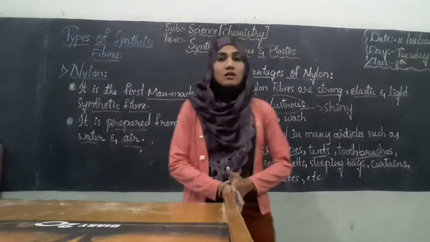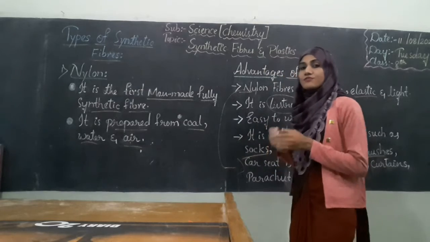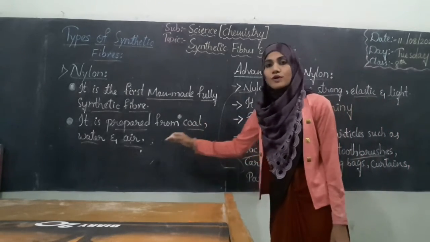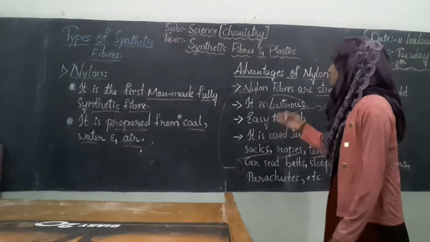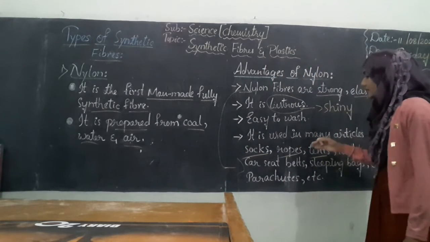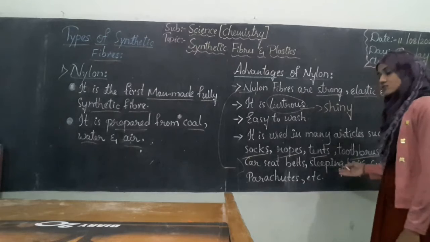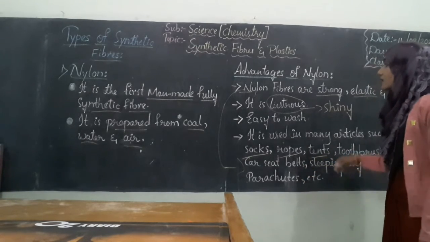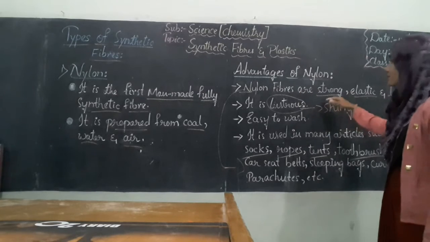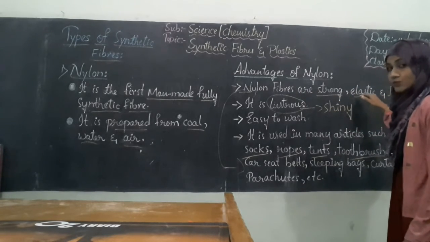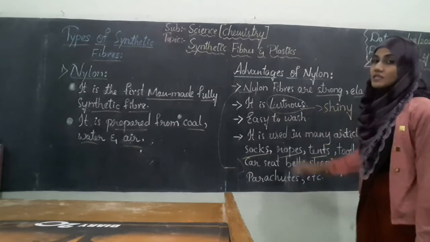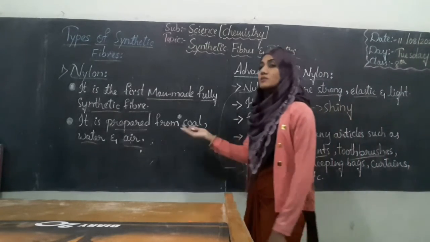So this is all about nylon. Nylon is the first man-made fully synthetic fiber prepared from coal, water and air, and it is used in so many articles like socks, robes, tents, toothbrushes, car seat belts, sleeping bags, parachutes, curtains, as it is strong, it possesses elasticity, it is lightweight, and it is lustrous. So this is all about nylon.